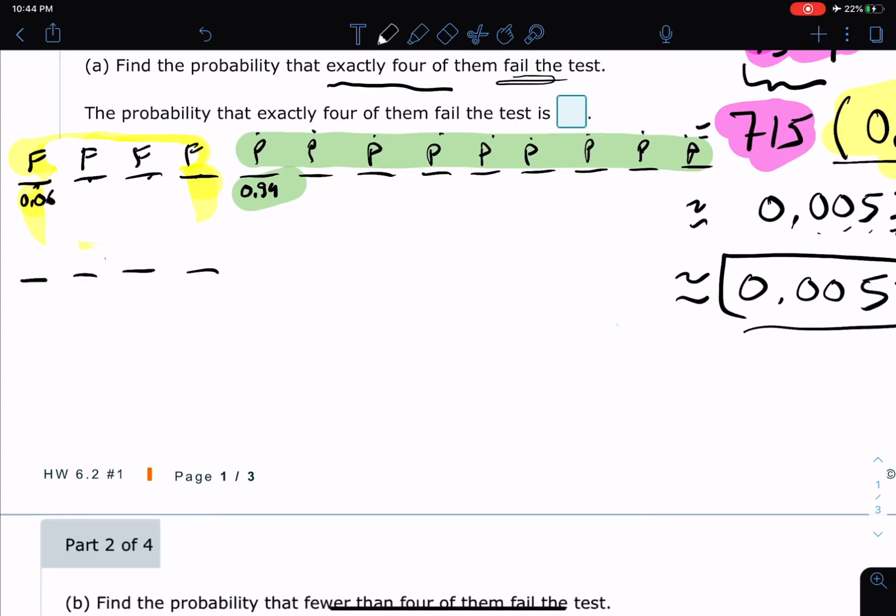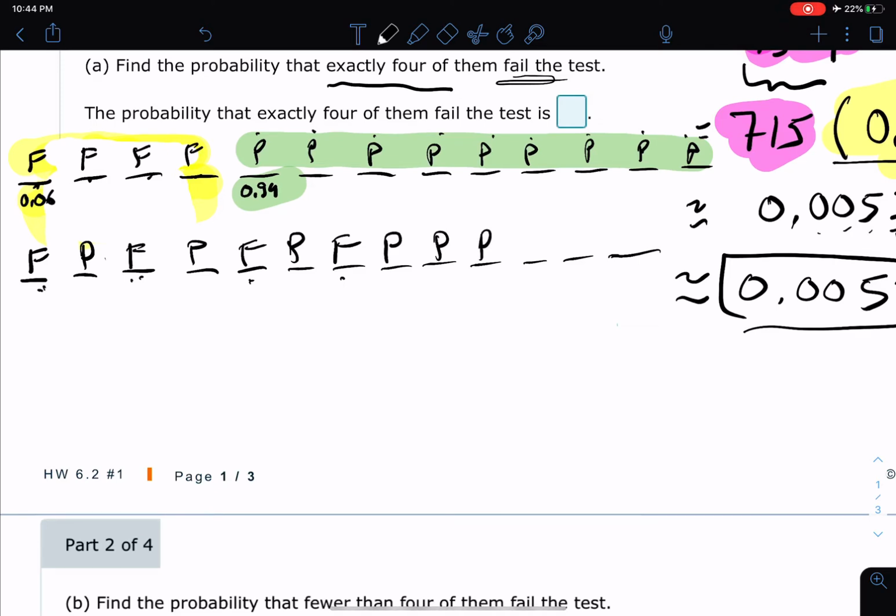In fact, let's see, okay, 1, 2, 3, 4, 5, 6, 7, 8, 9, 10, 11, 12, 13. Okay, so how many different ways can we group this? Well, it could be a fail, and then pass, fail, pass, fail. How many fails are we supposed to have? 1, 2, 3, pass, fail. So we have to have exactly 4 fails, right? And so the rest of these would be passes. So it's kind of mind-blowing that we have to keep track of all these things, right?